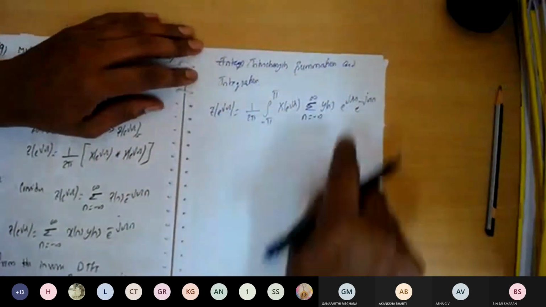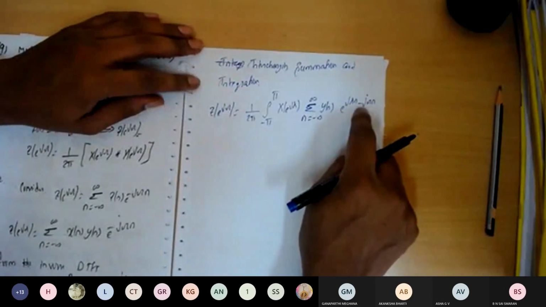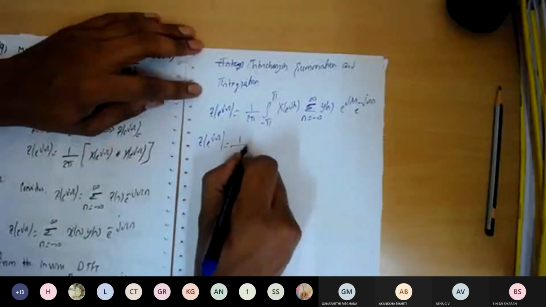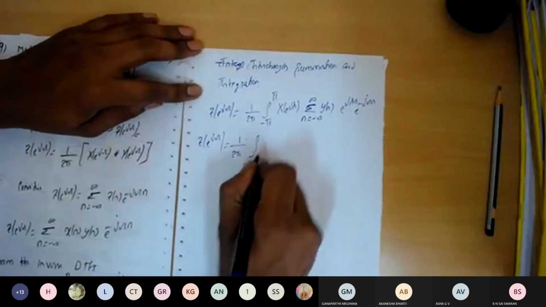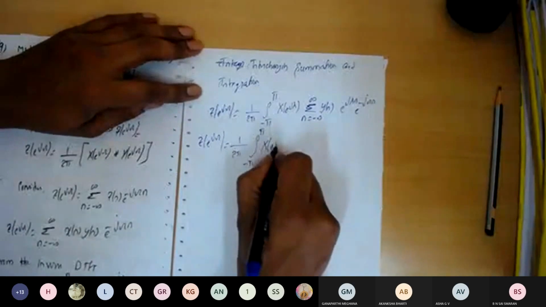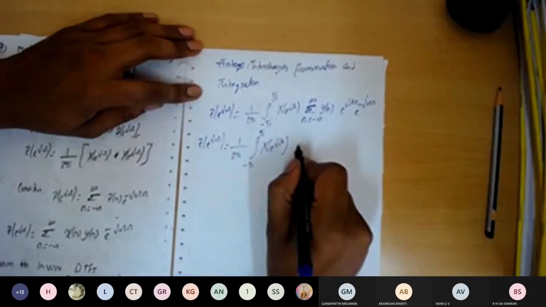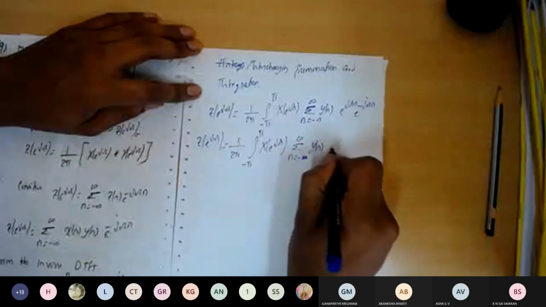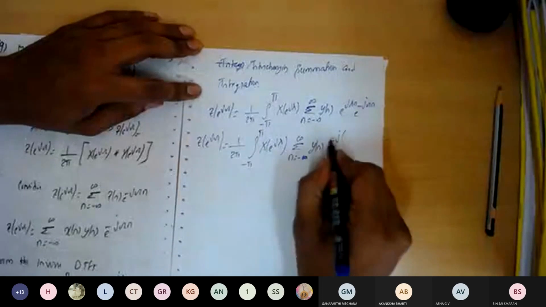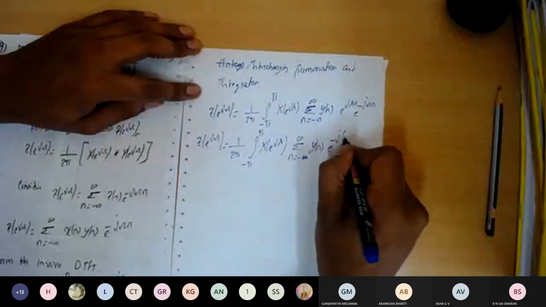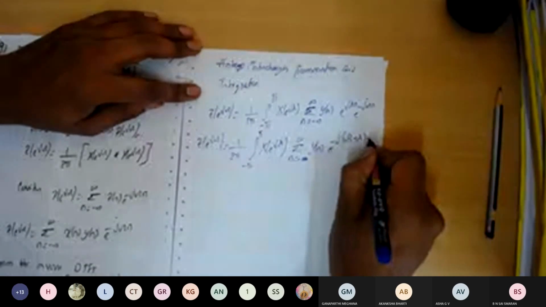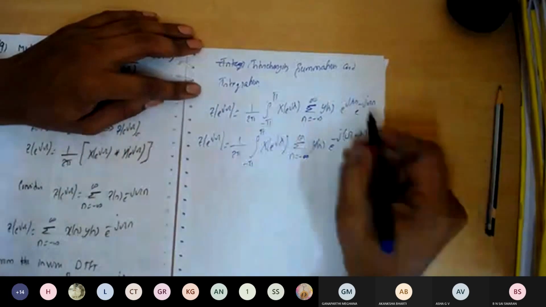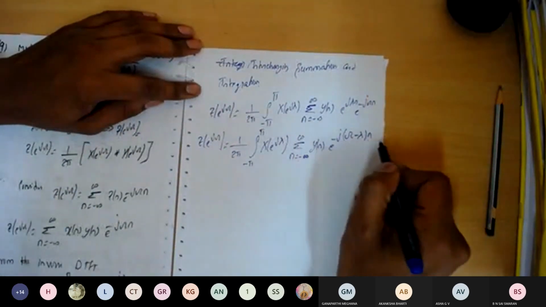Right. So now we'll take n common, and minus j we'll take common. So this is Z of e to the power of j omega equals 1 over 2 pi, integral from minus pi to plus pi, X of e to the power of j lambda, summation n equals minus infinity to plus infinity, y of n e to the power of minus j. Why am I taking minus j? Because the DTFT formula requires minus j here. So it is omega minus lambda into n. We have taken minus j common here, and we got minus j times omega minus lambda into n.